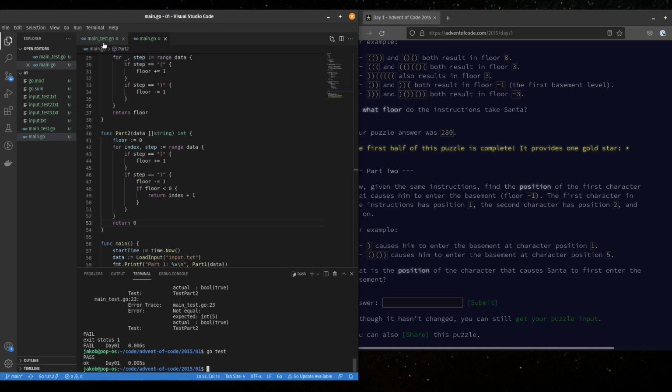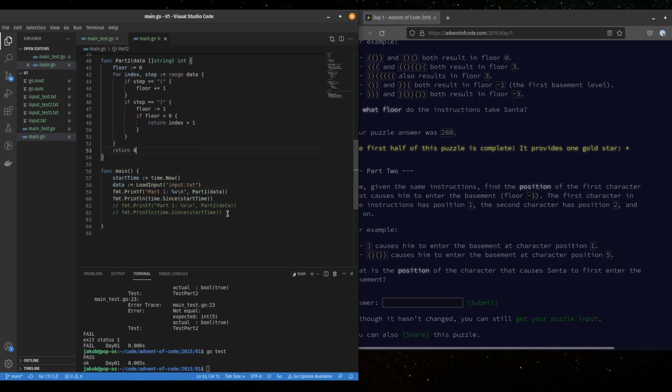So let's run our tests with this, and it passes. That means that our test cases right here have passed. All right. So now let's go back here to uncomment out these. Go part 2. Part 2 data. Yeah, that should be all we need to call that. Let's run it.